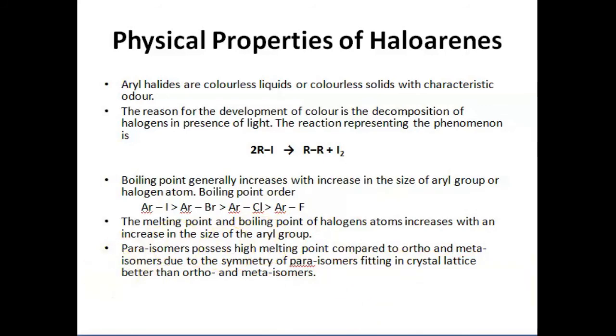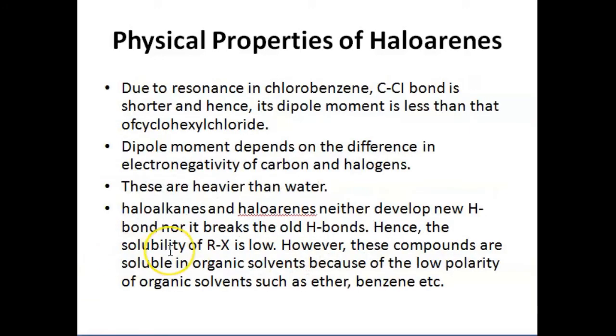A few more properties of haloarenes: because of the resonance in chlorobenzene, the chlorine-carbon bond will be shorter and hence the dipole moment is less than that of cyclohexyl chloride. And dipole moment is going to depend on the difference in electronegativity of carbon and halogen.